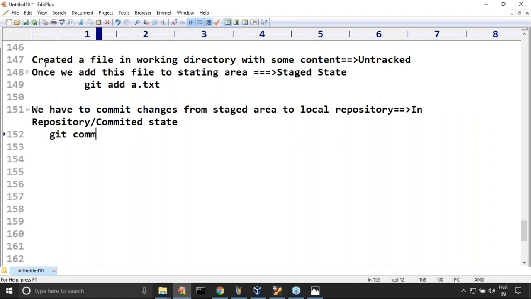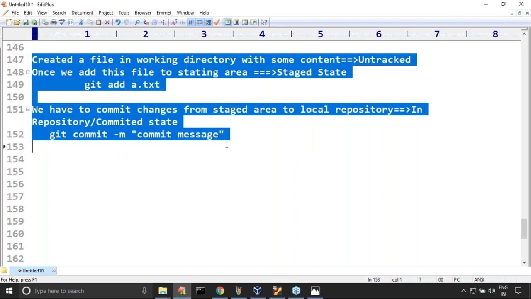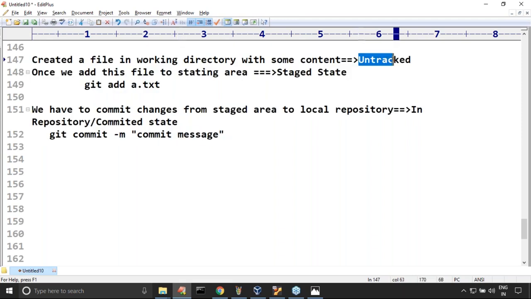Now how can you do these commits, sir? git commit -m. Here you have to add a commit message. Any doubt? Whatever I showed is very clear for you people, right? First the untracked file will become staged state, and then it will go to in repository state.